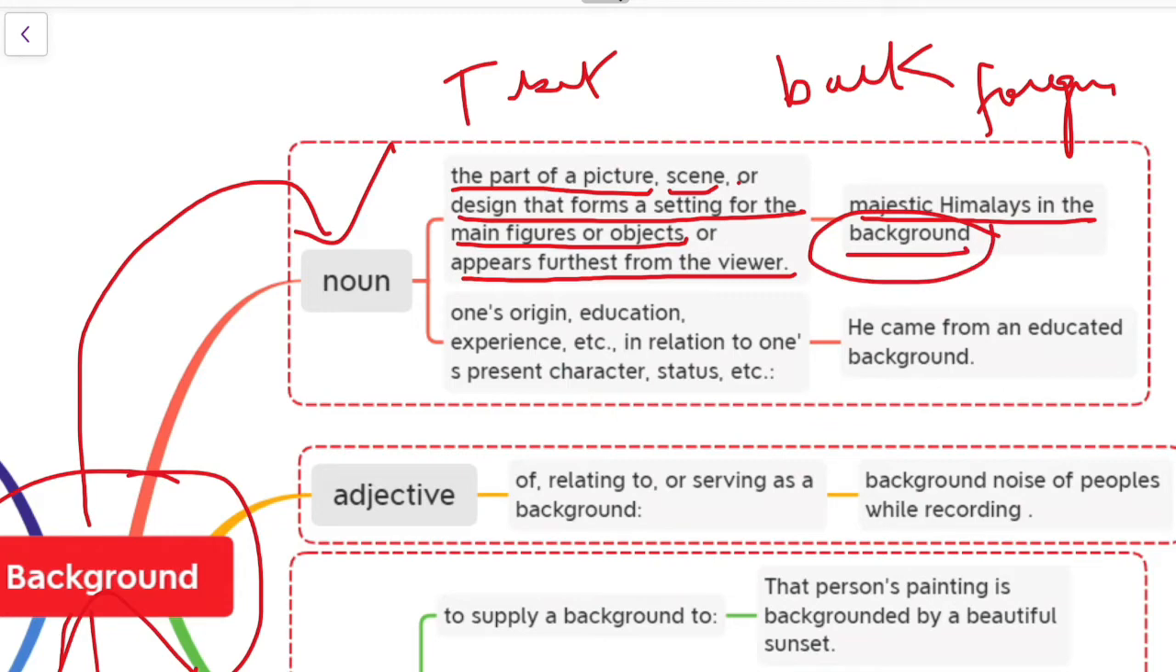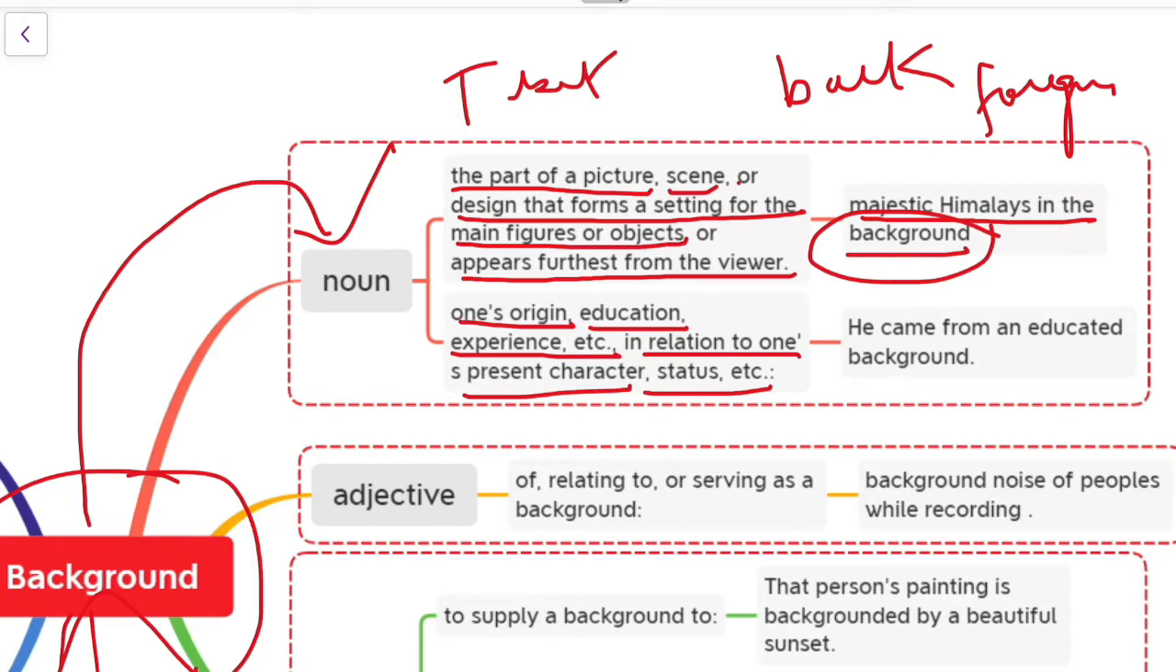Okay, next, we can also use background when we are talking about a person's background. That means we are talking about his family, his experience, his culture. Let us see how we can use background in that context. One's origin, education, experience, etc. in relation to one's present character, status, etc. We can use background when we are talking about the family background, or the culture, education, and what a person has done.